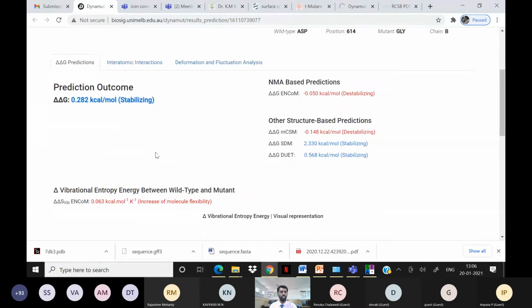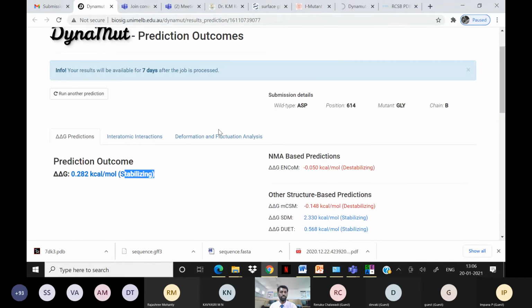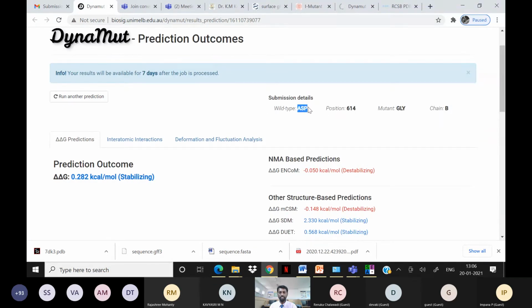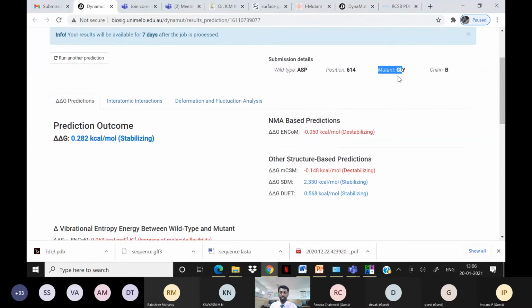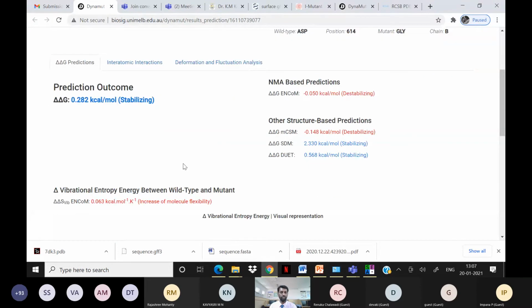When you click on this, these are the results. You can see that this position is aspartic acid. In one SARS-CoV-2 sample, aspartic acid is there at position 614. In the samples collected in India or some other places, glycine is there. So this is a mutant. When you have this mutation, the stability is increasing, which means the protein function is good. Because of the stability, the function is very good, so it can function properly and do its work.